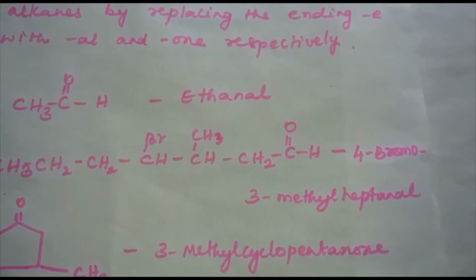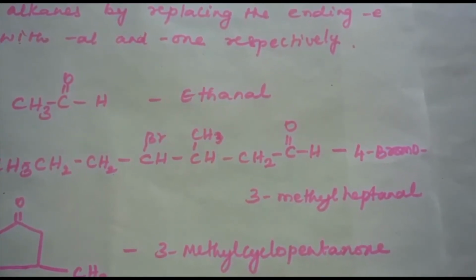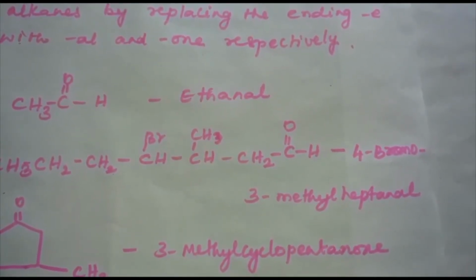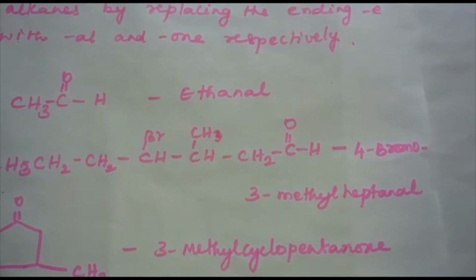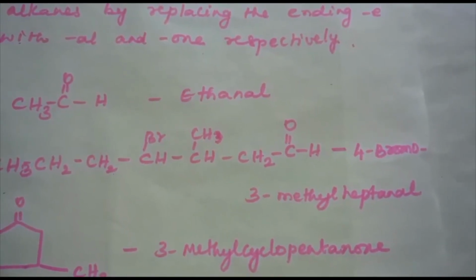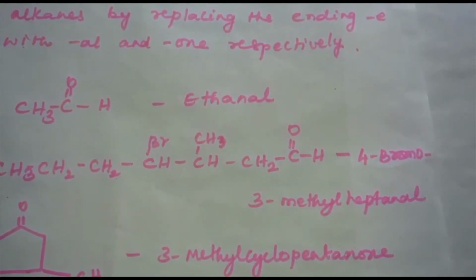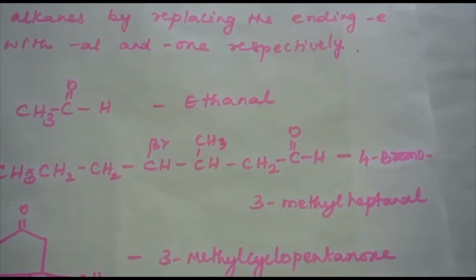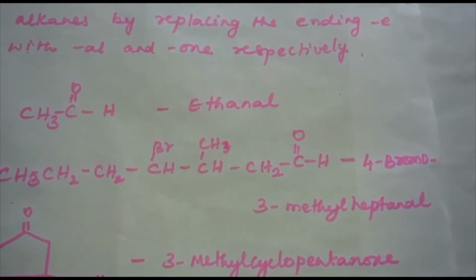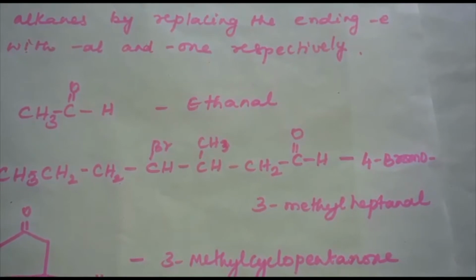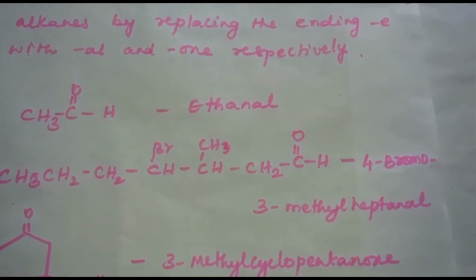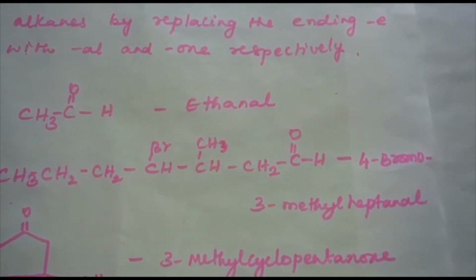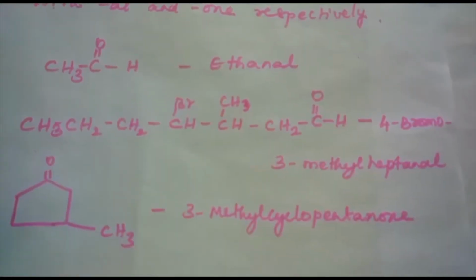The name of the simplest aromatic aldehyde carrying the aldehyde group on a benzene ring is benzene carbaldehyde. The formula is C6H5CHO. C6H5CHO is known as benzene carbaldehyde. Normally it is known as benzaldehyde. The common name benzaldehyde is accepted as the IUPAC name.